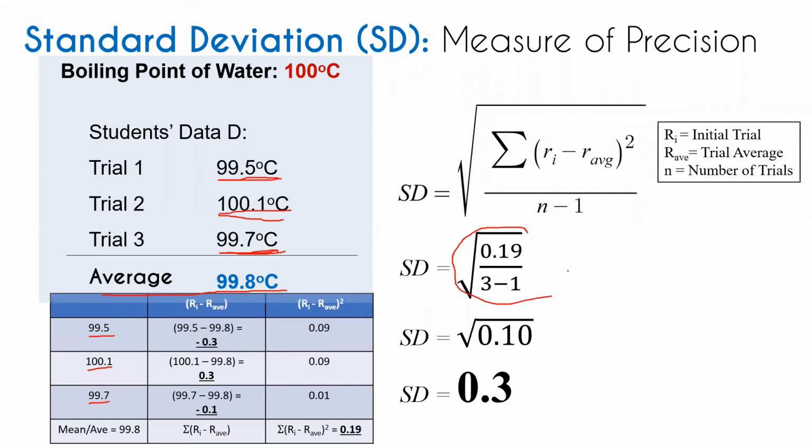Based on our formula here, 0.19 has two significant figures. 3 minus 1 is 2, and 2 only has one significant figure. So according to the rule of multiplication, always follow the least number of significant figures. So if 2 only has one significant figure, therefore your answer should also be in one significant figure.